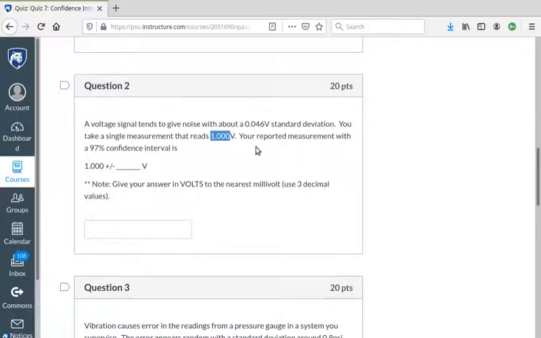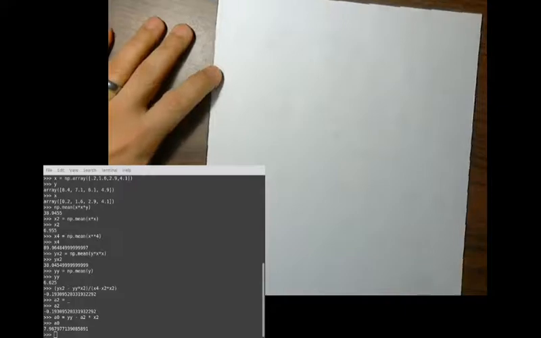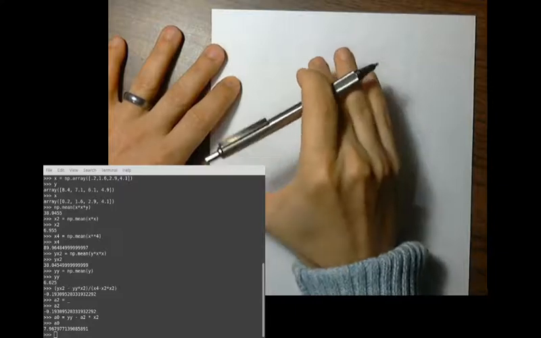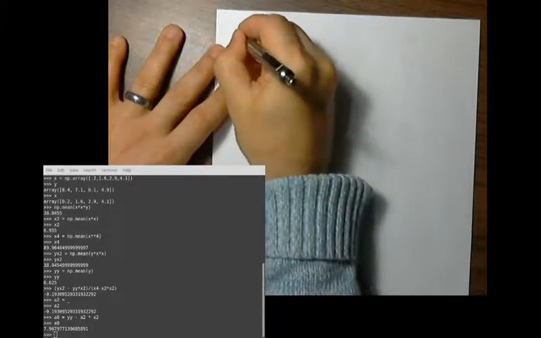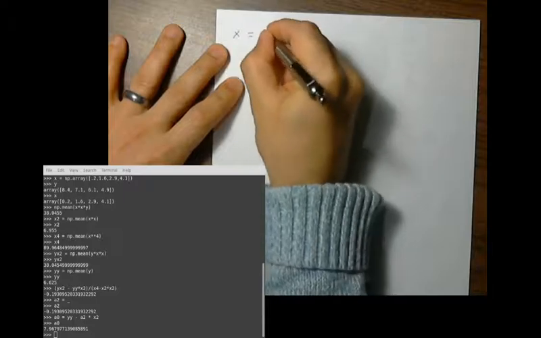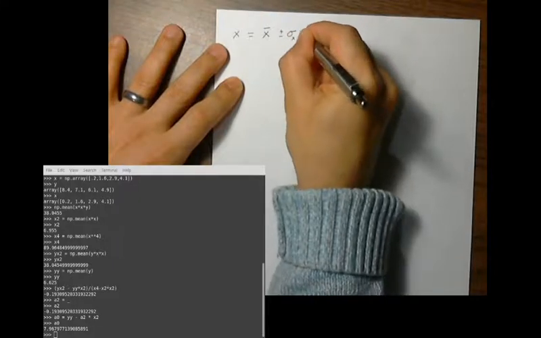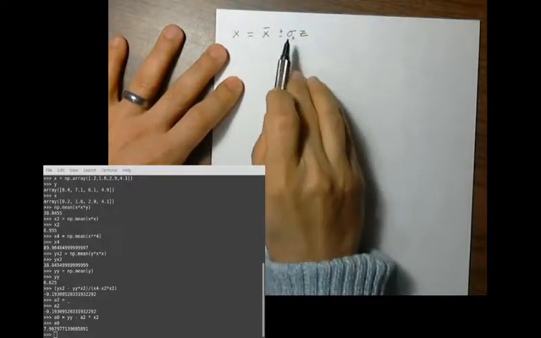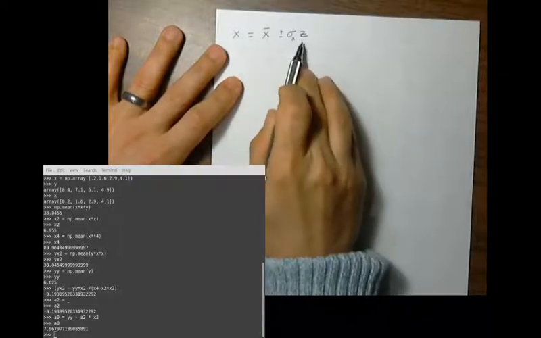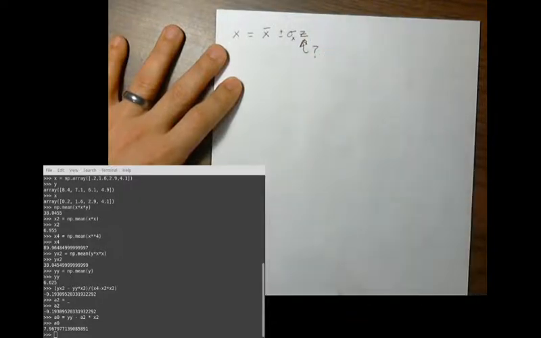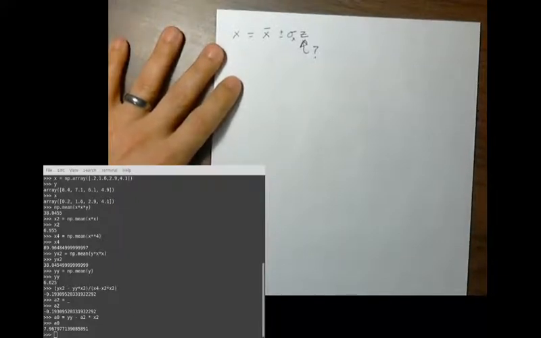Okay, well, to do this, we need to know what Z value gives us 97%. Why? Well, let's look for a moment, right? So which Z value gives us 97% confidence? When we report a measurement, remember it's going to be the nominal plus or minus the standard deviation times a Z value, right, to establish our confidence interval. We've got the standard deviation, we've got the nominal, all we need to do is figure out what Z corresponds to 97% confidence.